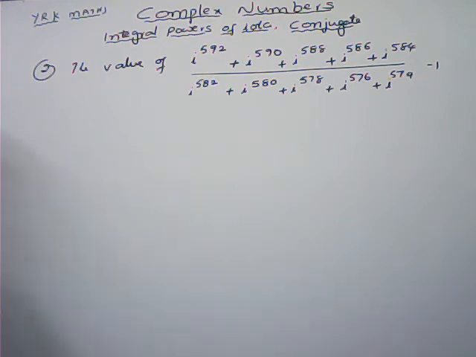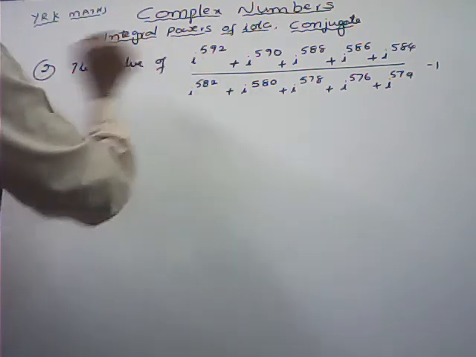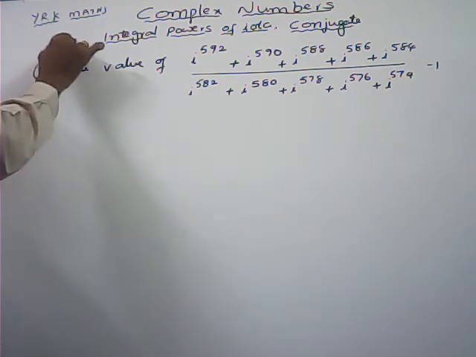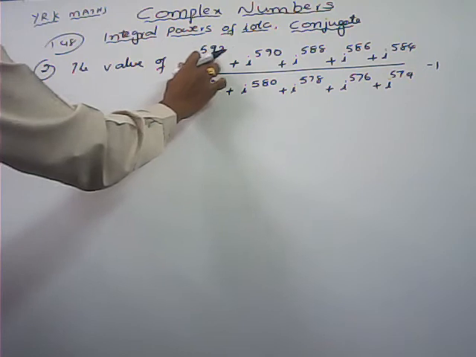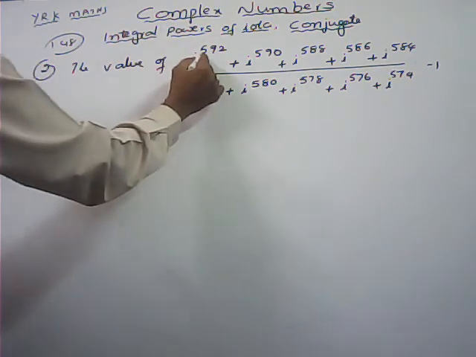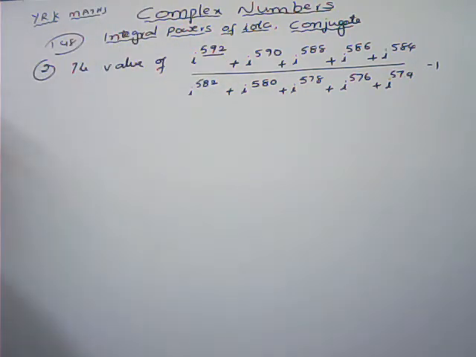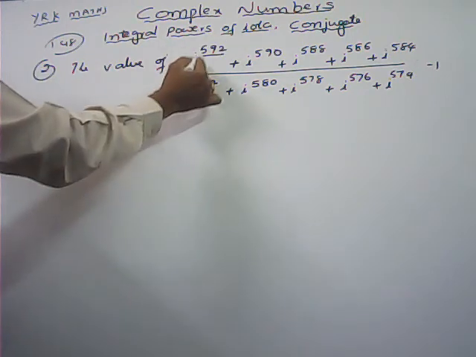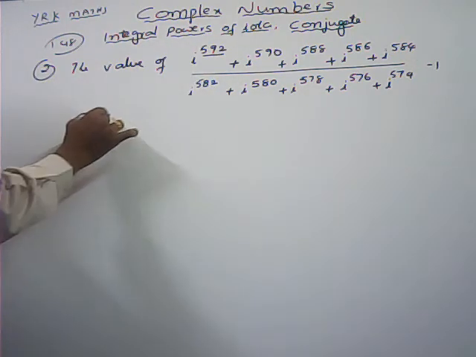See the remainder. If I divide 592 with 4, 4 ones are 4, 4 fives are 20, 4 nines are 36, 4 fours are 16 and 4 threes are 12. So total this one is divisible by 4. So this is a multiple of 4 only, 4 into m. i power 4 into m, we can write simply 1.